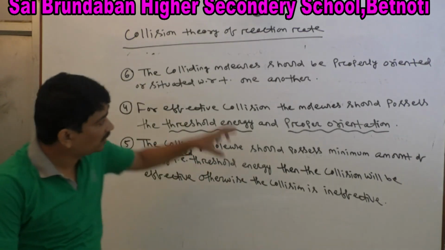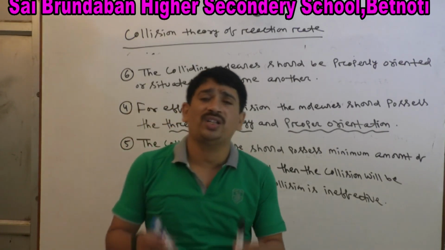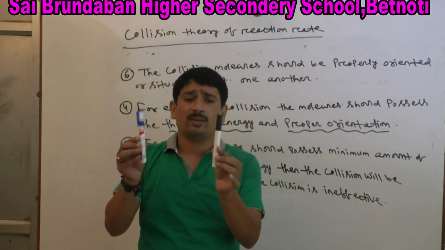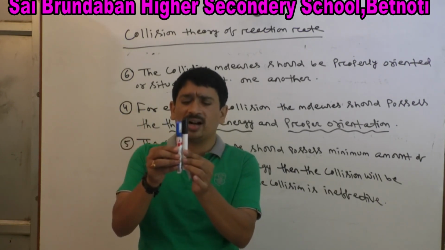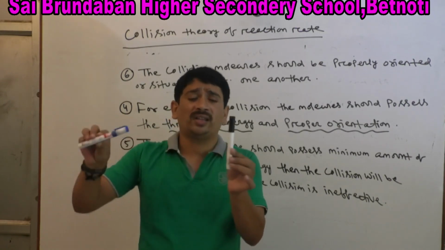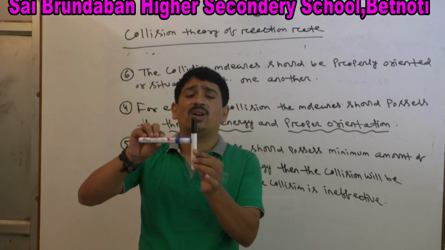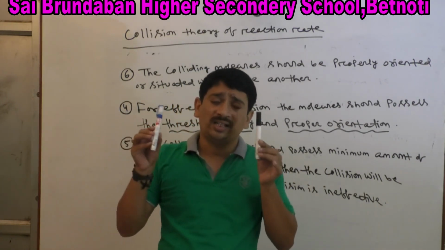Because this is a very important part. Suppose this is one reactant molecule, and there is another reactant molecule. This collision is effective because the colliding molecules are properly situated with respect to one another. But that collision is ineffective because the colliding molecules are not properly situated with respect to one another. Clear? This is a very important point.